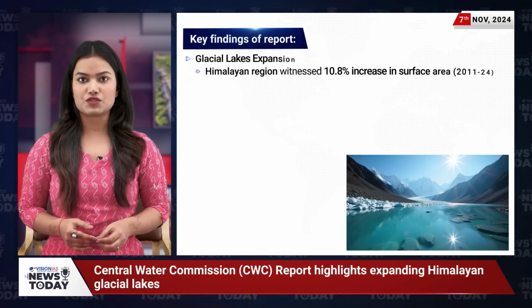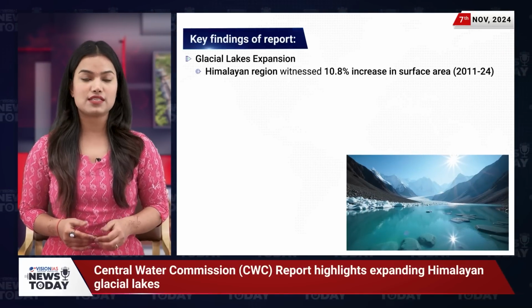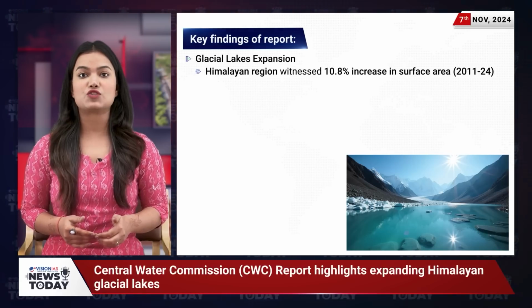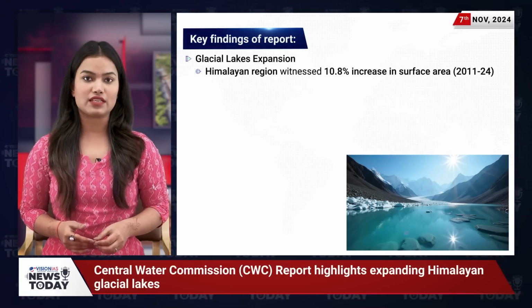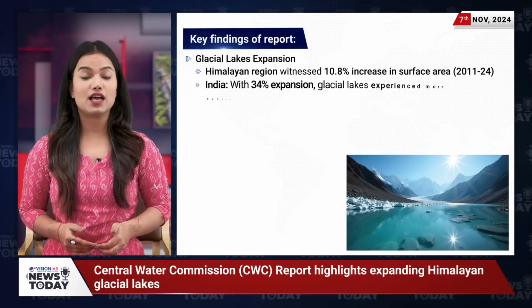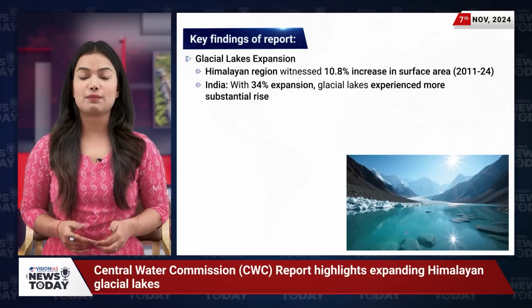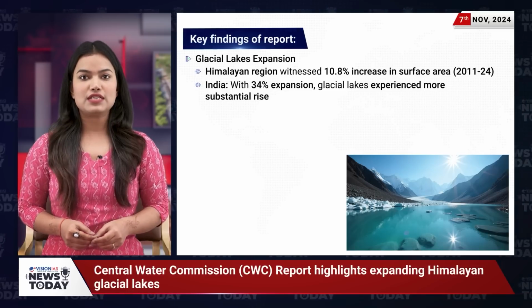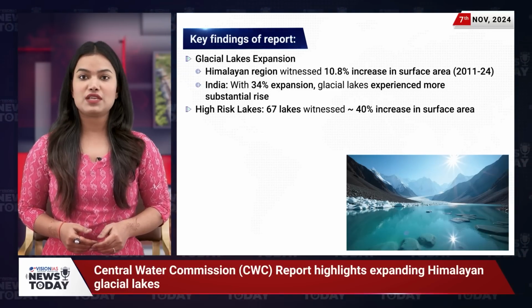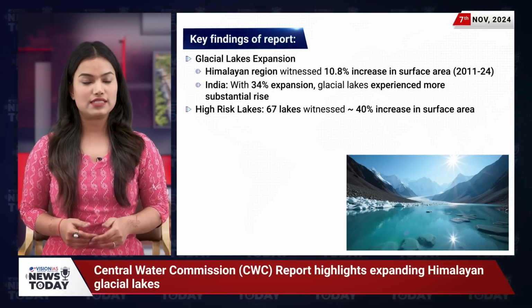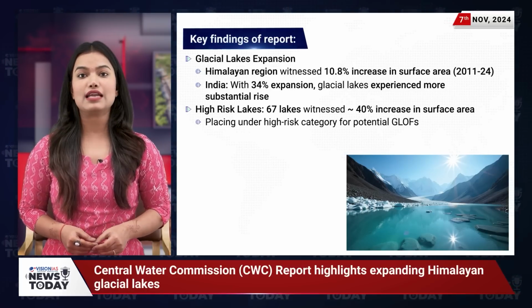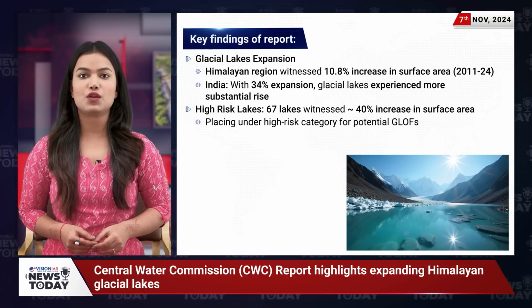The Himalayan region has seen a 10.8% increase in the surface area of glacial lakes between 2011 and 2024. In India alone, there's been an even sharper rise, with glacial lakes expanding by 34%. Additionally, 67 lakes in India experienced over a 40% increase in surface area, putting them in the high-risk category for potential GLOFs.